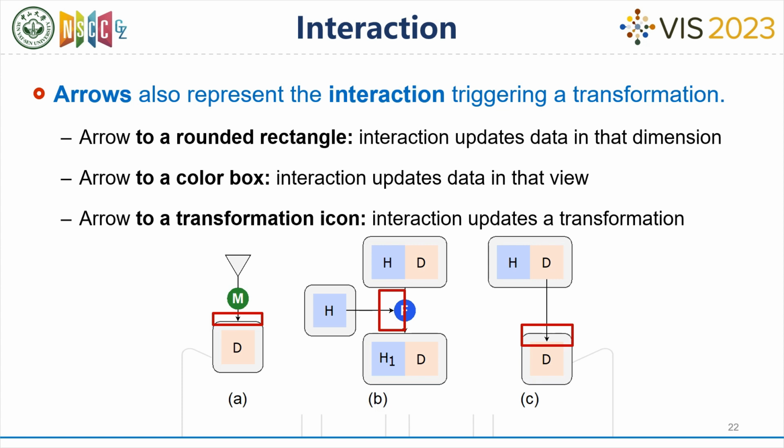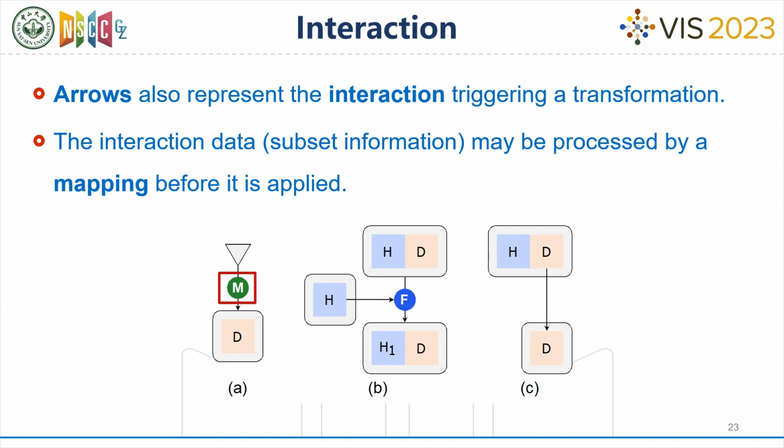Whenever the subset information is modified, the elements corresponding to the subset will be highlighted. The interactive arrows imply the modification of the subset information of their starting color box. The information carried by the interaction arrow may undergo certain mappings before its ending, which we denote with a green icon with the letter M.